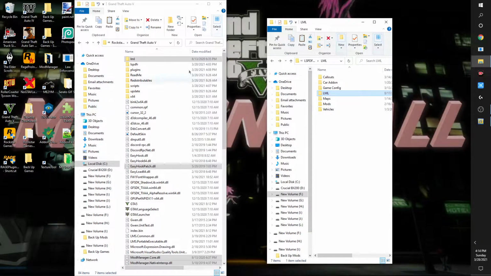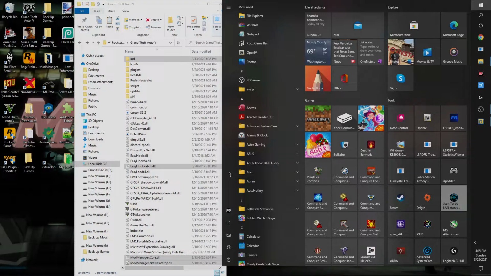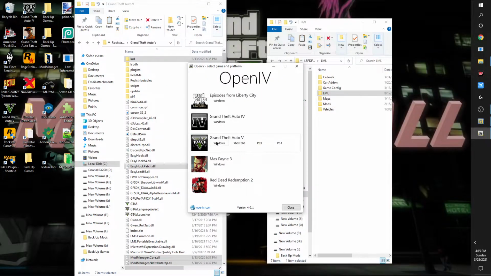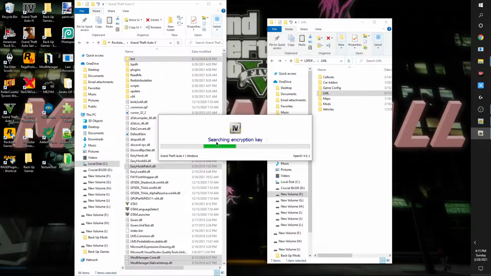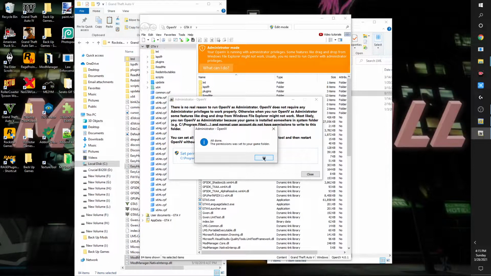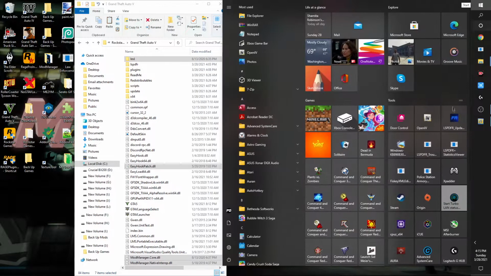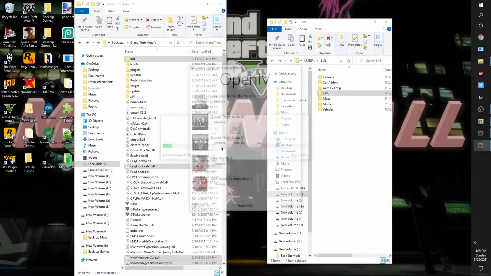Okay, because it's a new game, be sure to run it as administrator, okay? So right-click, more, run as administrator. Yes, so that Open4 can install what it needs to install so that it can control the folders and files, add an encryption key, and do all of its magic. I forgot that I have a fresh install of the game, so I have to do this now. Then set the permissions so that it removes the administrative permissions, close it out, reopen it regularly, and you should be good to go.